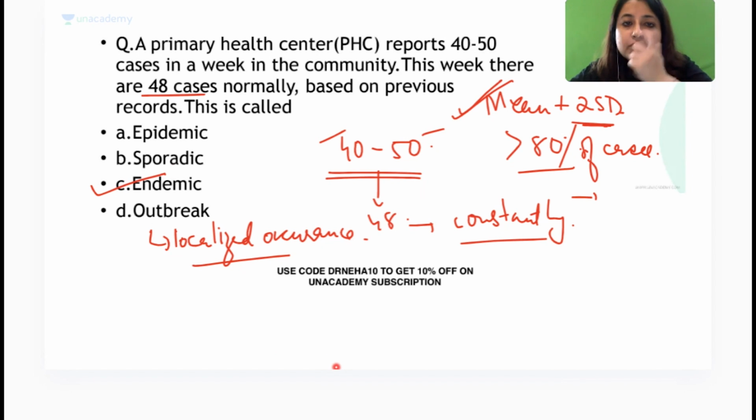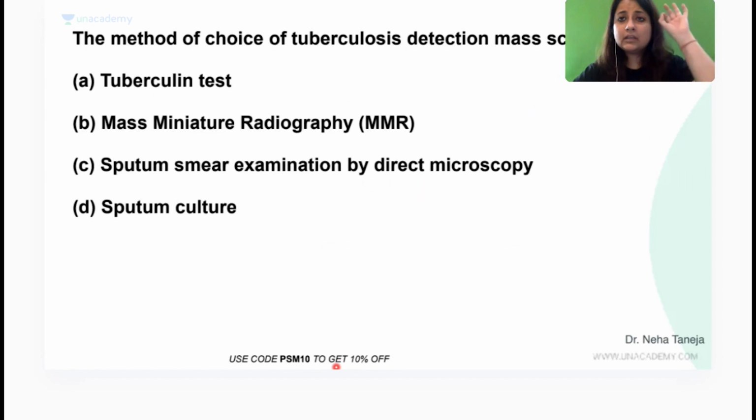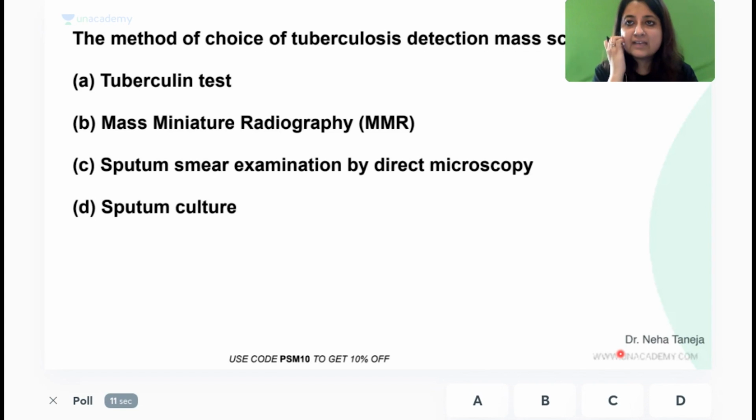Can I go to the next one, guys? All right. Now, next one is very, very important. ये तुम्हारे एग्जाम का PYQ ही है, तो गलत नहीं मार्क करना, ध्यान से सोचना, ठीक है? Method of choice of TB detection, mass screening, ठीक है? Tuberculosis detection, mass screening. बहुत बार हमने पढ़ा है इसको. Last week flash card series also we have covered this.